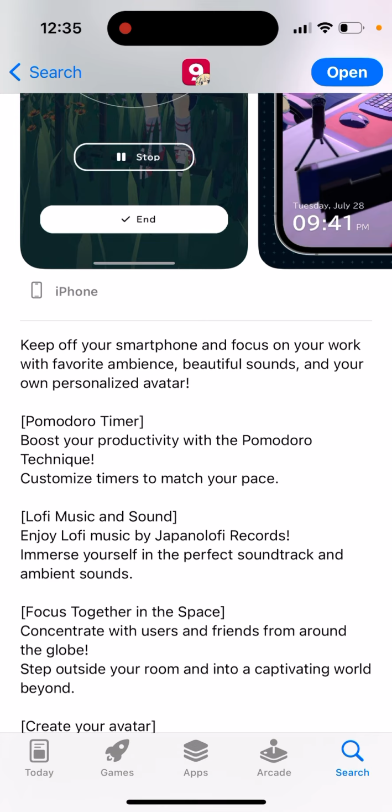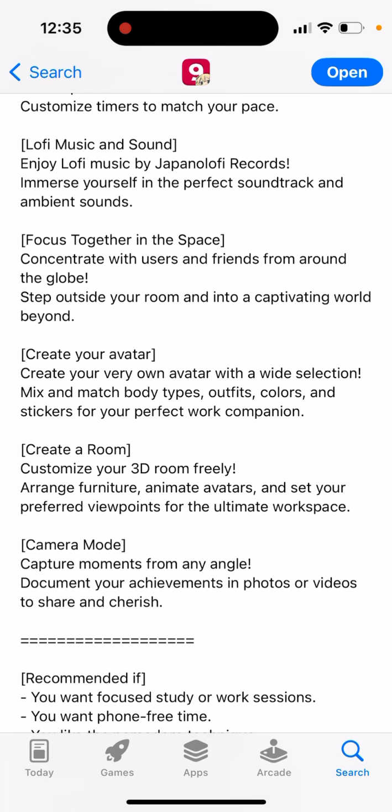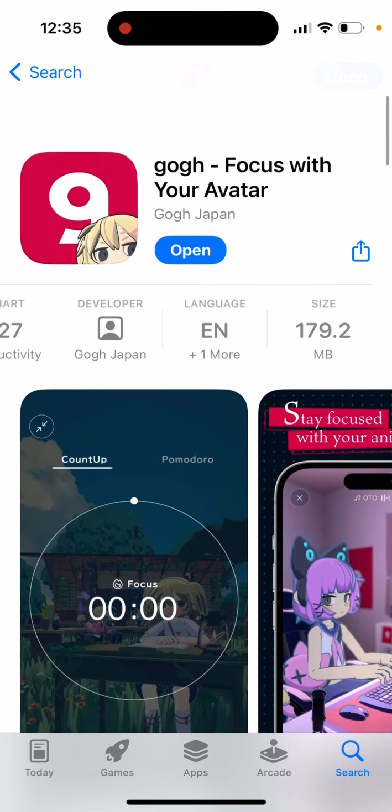Customize timers to match your pace. Enjoy lo-fi music by Japan Lo-fi Records. Immerse yourself in the perfect soundtrack and ambient sounds. Concentrate with users and friends from around the globe. Step outside your room into a captivating world beyond. Create your avatar, create room, camera mode.